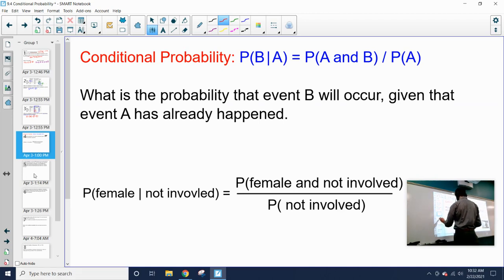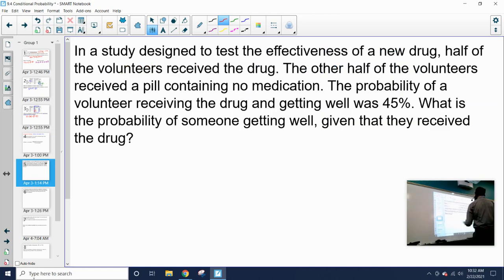So let's look at an example. In a study designed to test the effectiveness of a new drug, half of the volunteers received the drug. The other half of the volunteers received a pill containing no medication. The probability of a volunteer receiving the drug and getting well was 45%. What is the probability of someone getting well given that they received the drug? All right, so we got a bit of information that we need to piece through on this. So let's highlight some of those pieces of information.